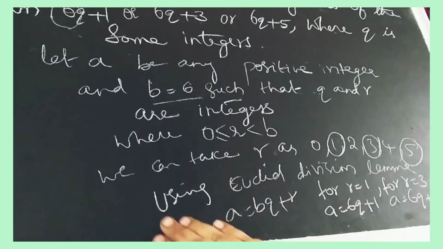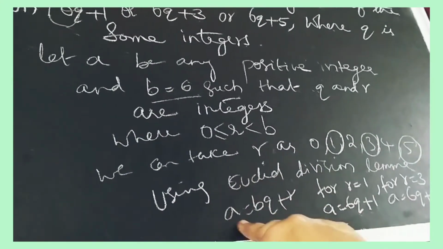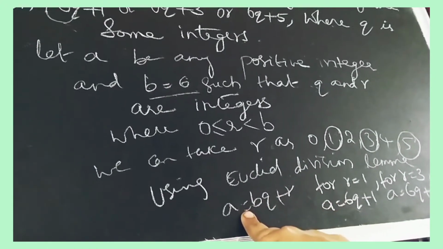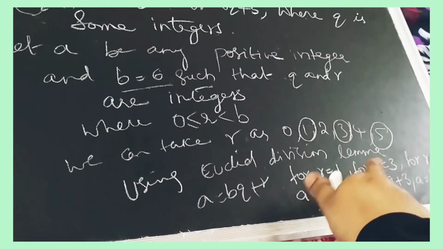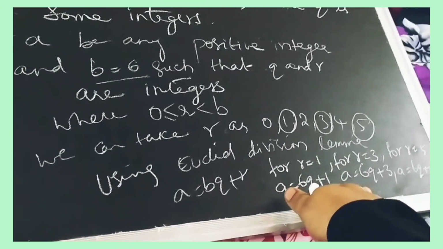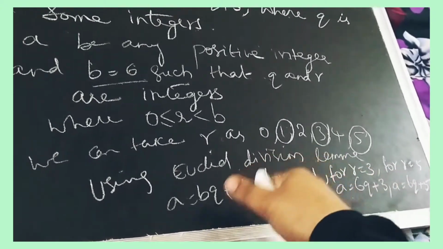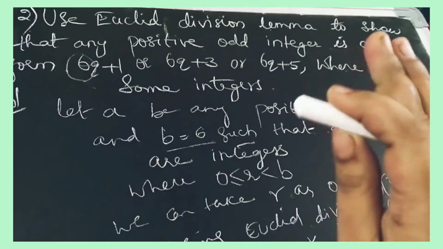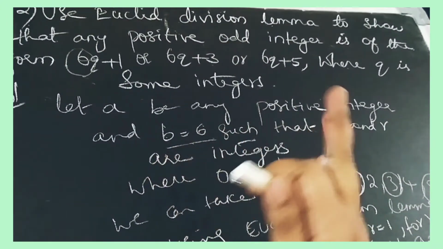If you are using Euclid's division lemma, a is equal to bq plus r. For r is equal to 1, b we have taken as 6 now, so a is equal to 6q plus 1. If we are taking 3 as r, a is equal to 6q plus 3. If we are taking r as 5, a is equal to 6q plus 5. It is very simple. If positive odd integer is given, you have to do it in this method. Values may vary in the exam.